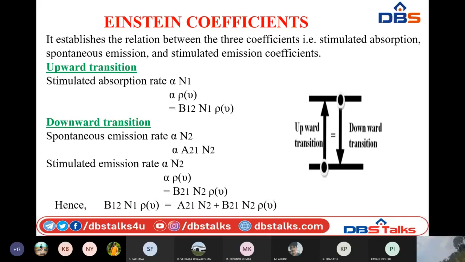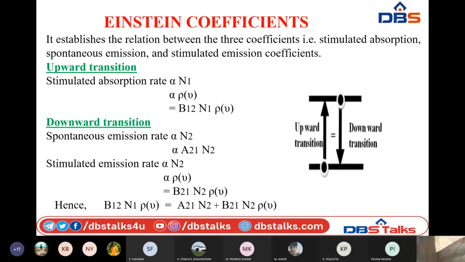Why is it named B12? One is the ground level state, and the second level we have considered is the upper energy state. That is why B12 N1 rho of nu. Next, the downward transition can take place in two different processes. That is nothing but spontaneous emission or stimulated emission.